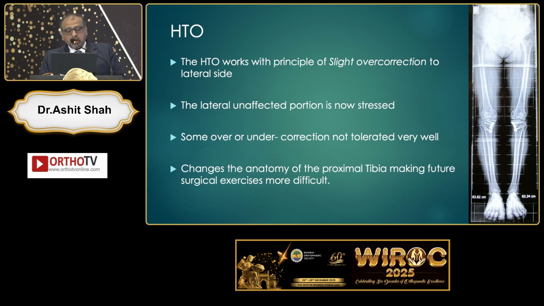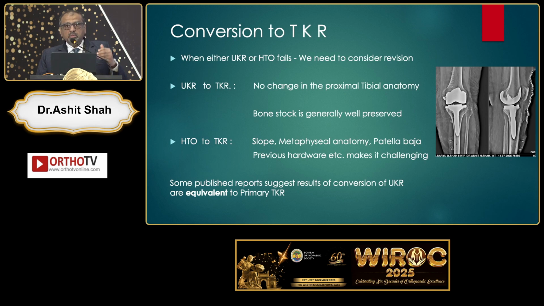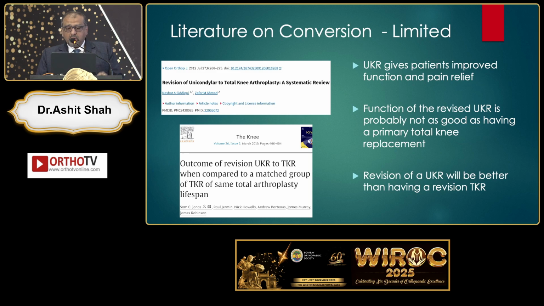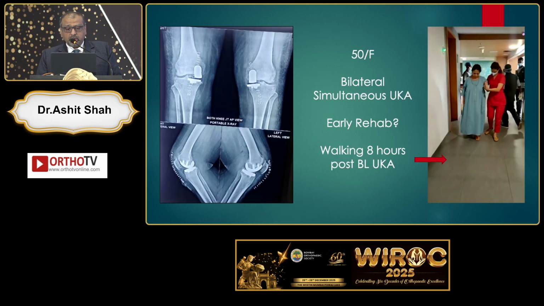Changes in the anatomy of the proximal tibia make future surgery also very difficult in HTO. So conversion to TKR is much better in UKR because there is hardly any bone loss. In HTO, there is a problem with the slope, metaphyseal anatomy, patella baja, and already hardware is there, so there is a problem. So again, literature compares UKR as much better than HTO.